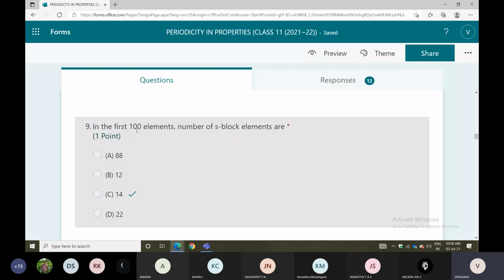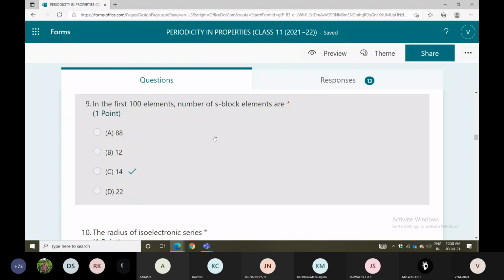Next one is about the first 100 elements. How many s block elements will be there among the first 100 elements? S block elements are alkali metals and alkaline earth metals.